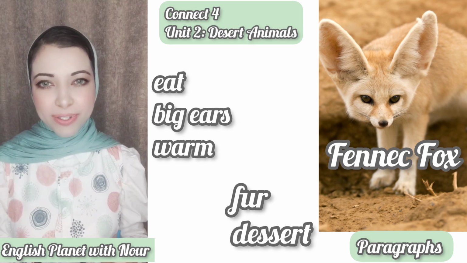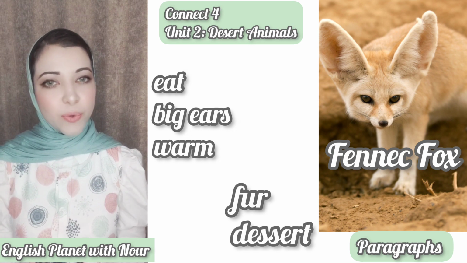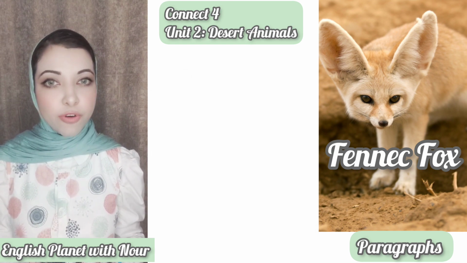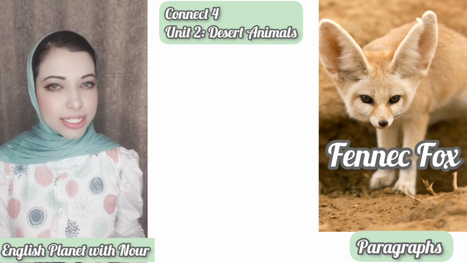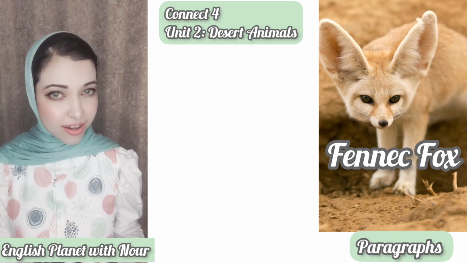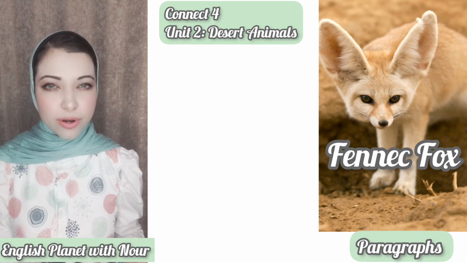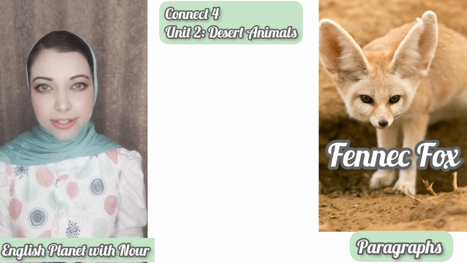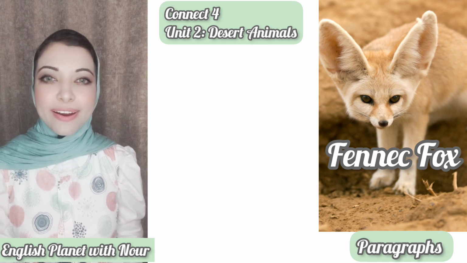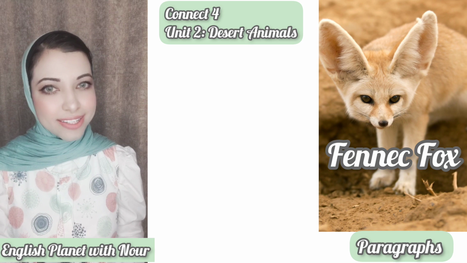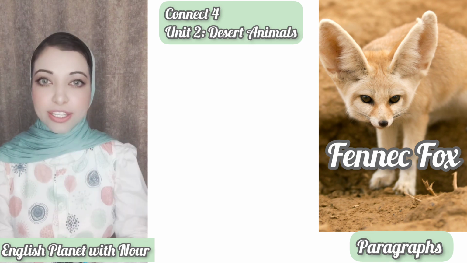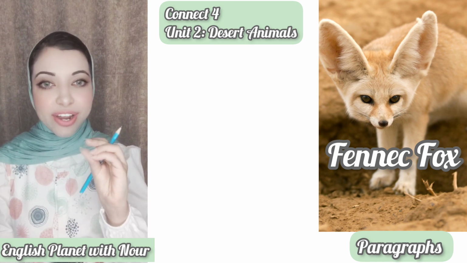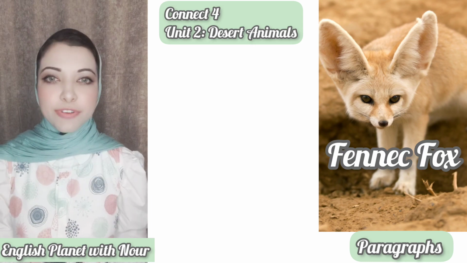in your books. The first sentence, what can we say? Where does the Fennec fox live? I can see the Fennec fox in the sky, or it can swim in the sea, or it can live in the desert. Yes, perfect. So we can extract this answer and write the first sentence.